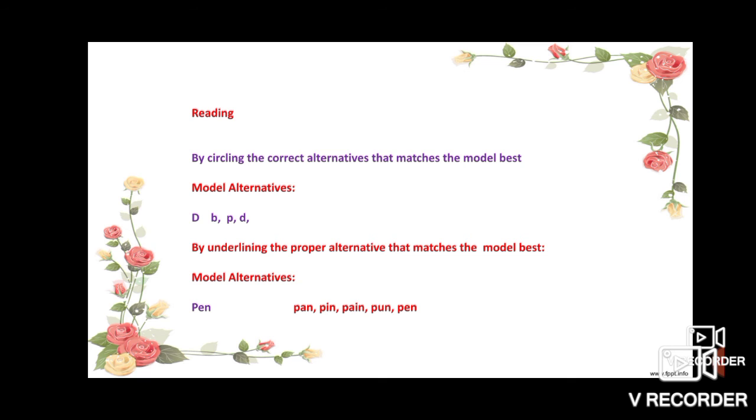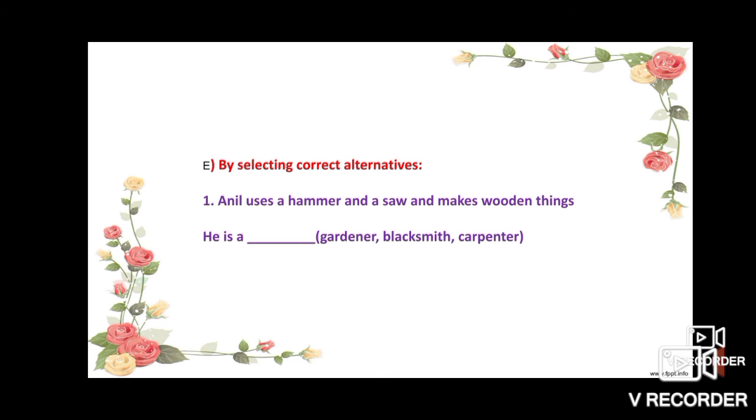By circling the correct alternative that matches the model best, it is another part of evaluating your reading skill.